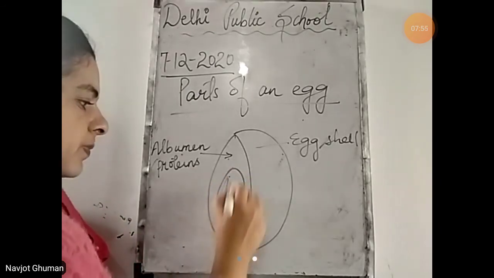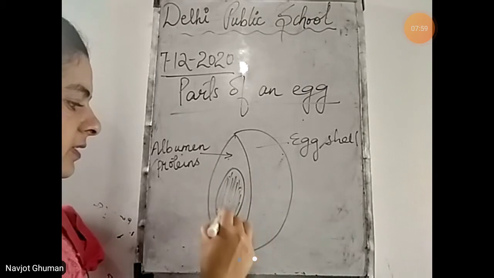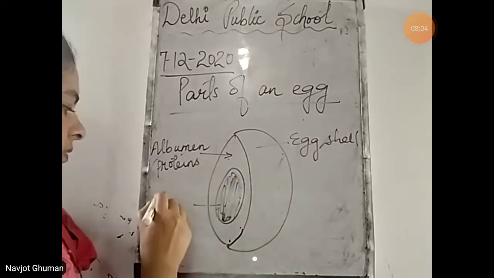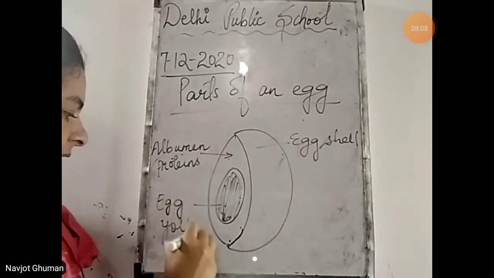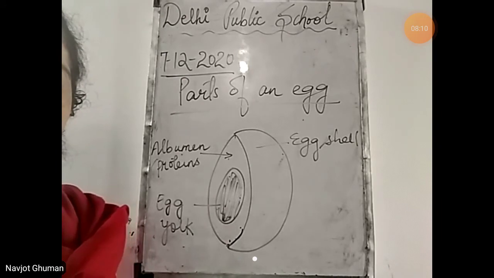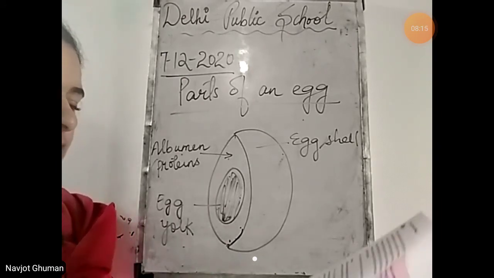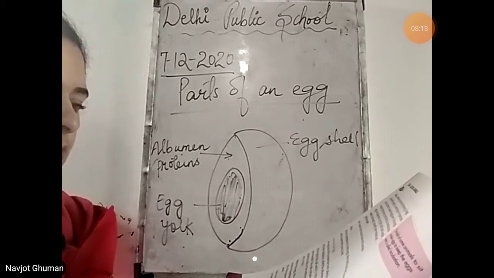So this is the yellow portion. You must have seen the yellow portion of the egg. When you break egg, yellow material comes out from the egg. That is the egg yolk. And it is rich in fats, vitamins, minerals. The yolk contains food for the growing baby or the embryo. The embryo develops into a chick.